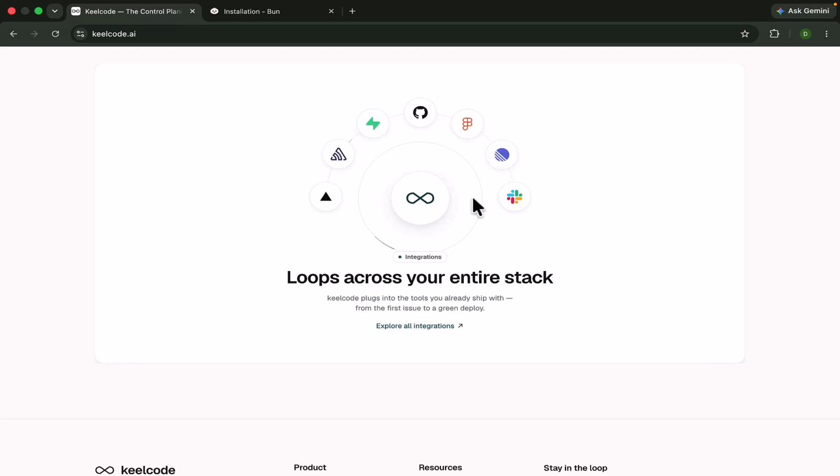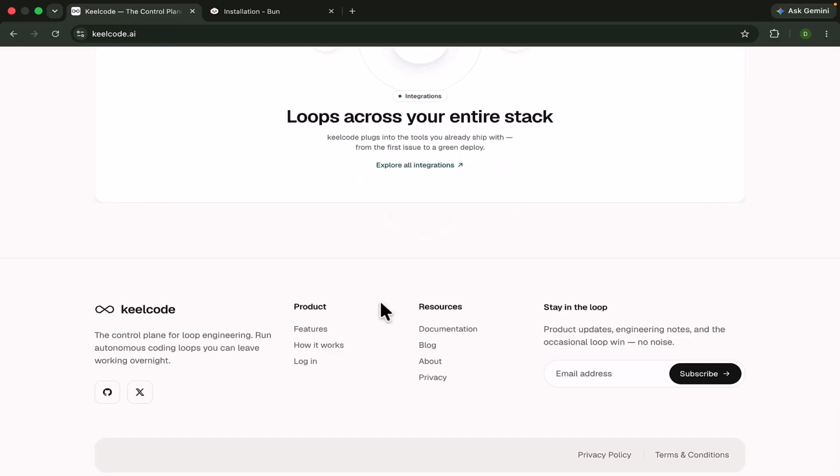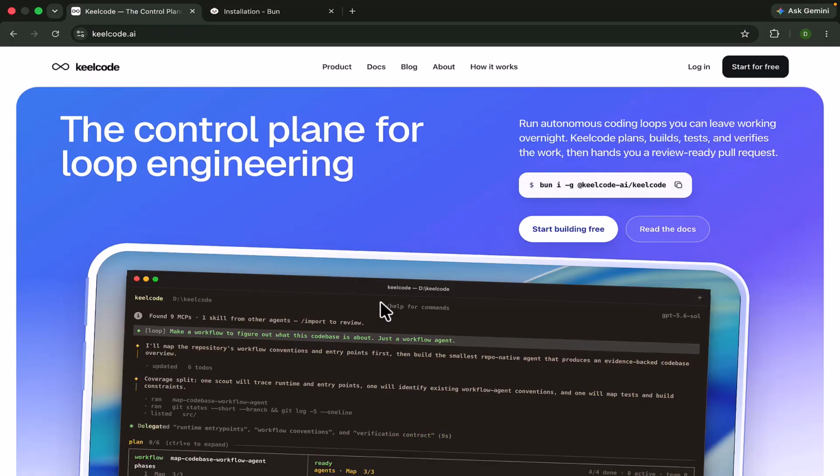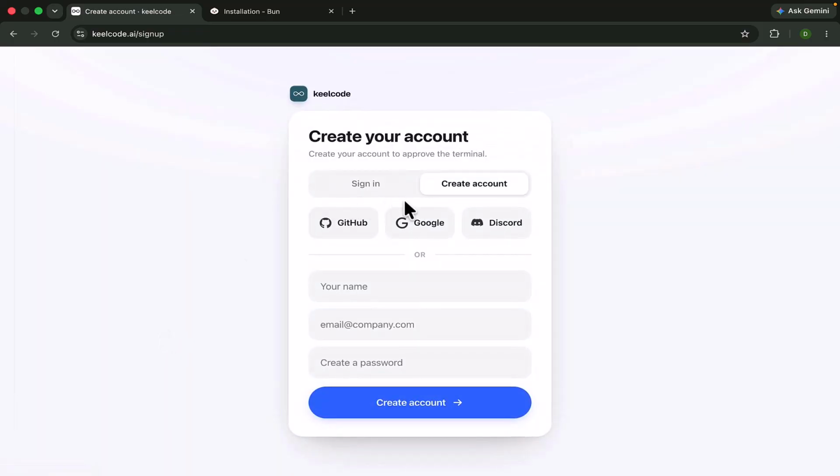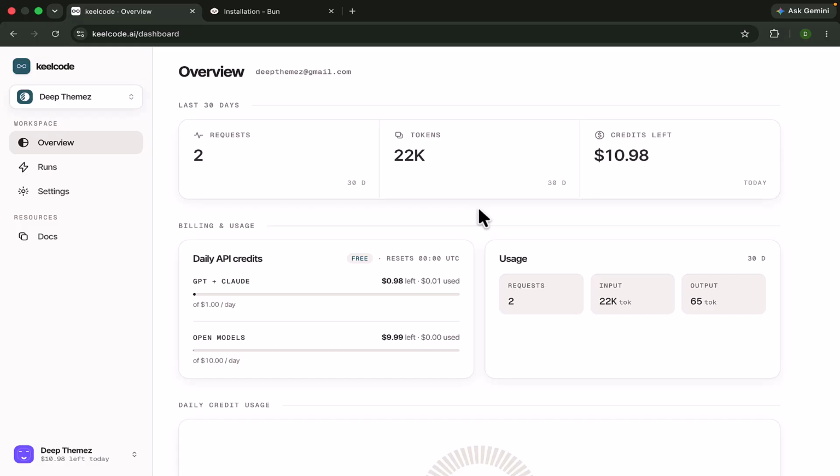If you want to integrate things like Slack, Linear, ChatGPT, Supabase or Vercel, it's up to you. You can integrate these platforms as well. Click on Start Building Free, and it will give you the platforms. I can select the Google platform. After login you will see the screen, and at the start you will get 0 requests, 0 tokens, and $11 credits.